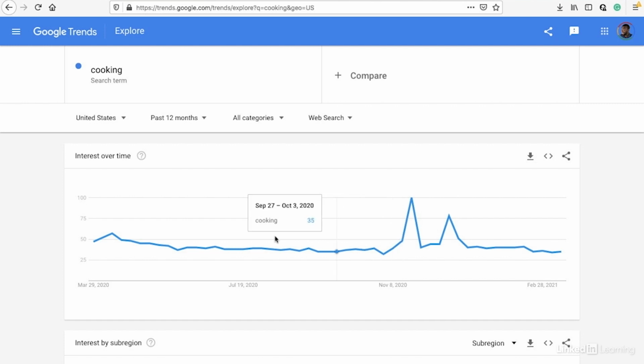You might also notice particular trends when you type in keywords related to your industry. You want to figure out what is driving those peaks and those troughs, because if you can figure that out, then you can create content around that particular niche.